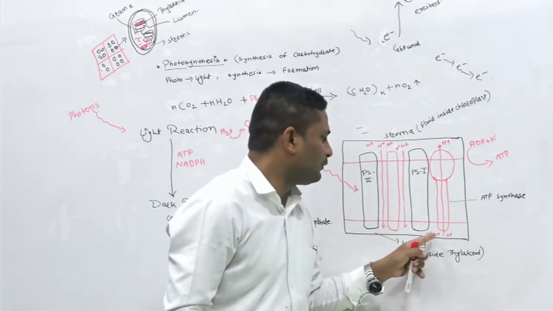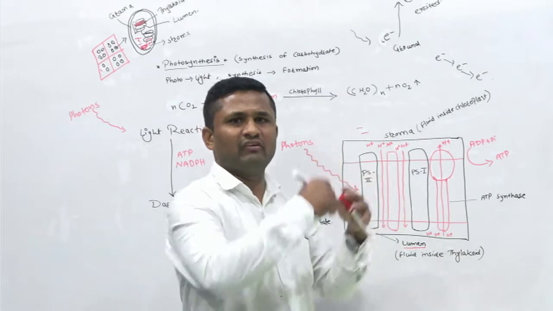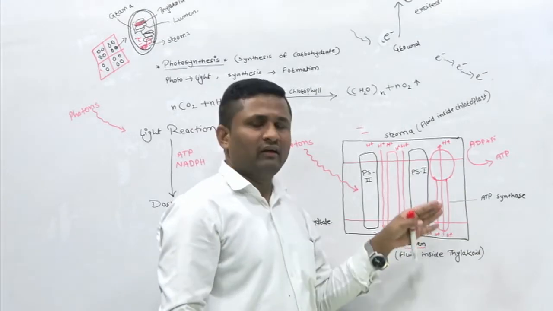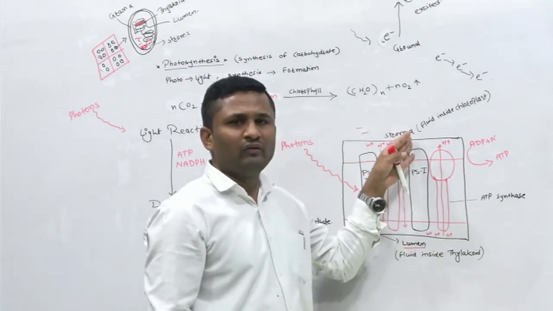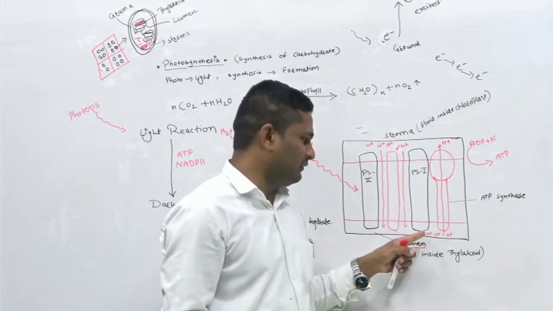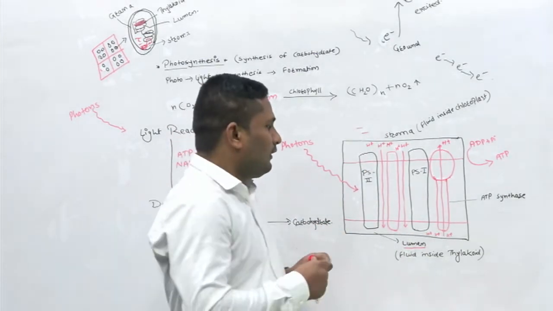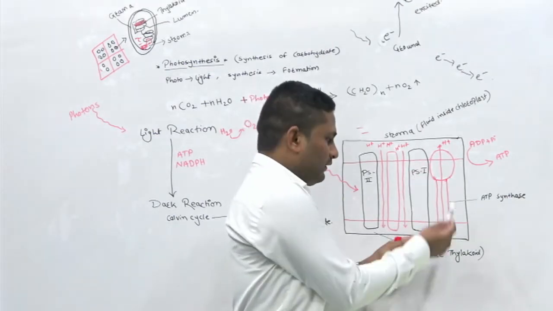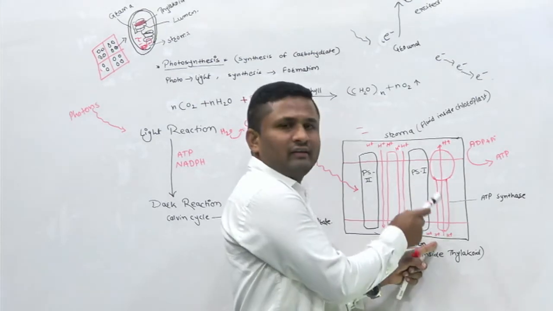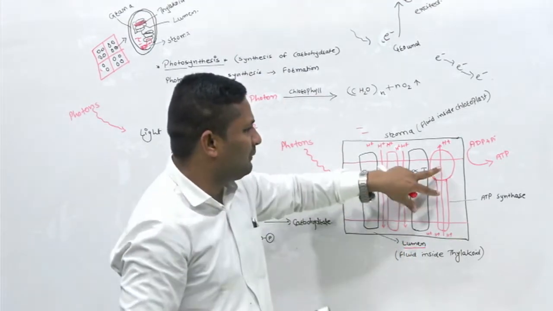These protons will go back to the stroma due to the concentration gradient. The channel through which they can enter back into the stroma is the ATP synthase. This is the channel from where the protons can enter back to the stroma. Now when the protons travel from lumen back to the stroma, they drive this ATP synthase. This is the ATP synthase complex.